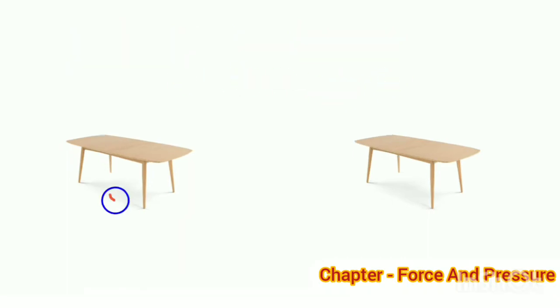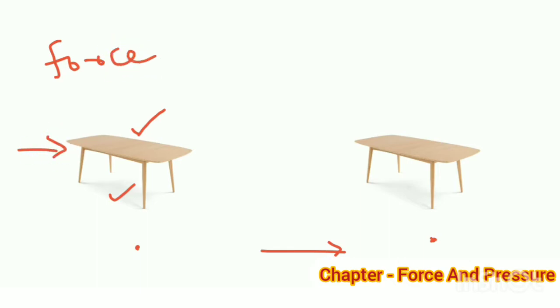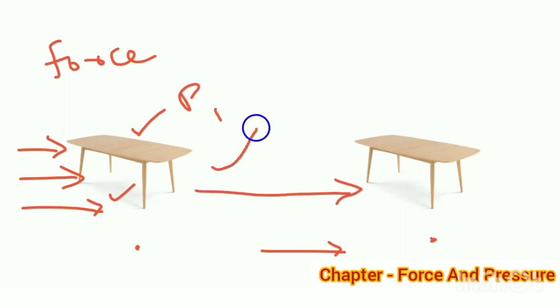If a table needs to be moved from one position to another, an effort or force needs to be exerted in order to move the table. In this case, we will exert force in the direction we desire to move the table in order to shift it from here to there.